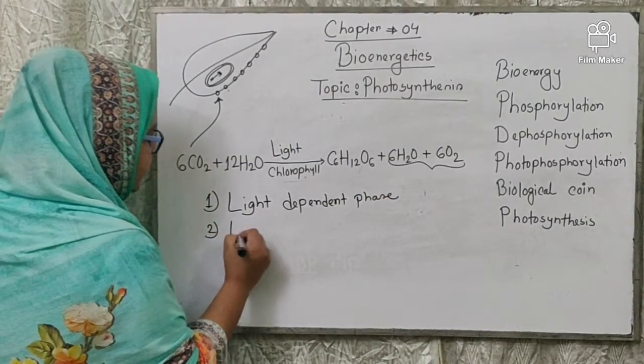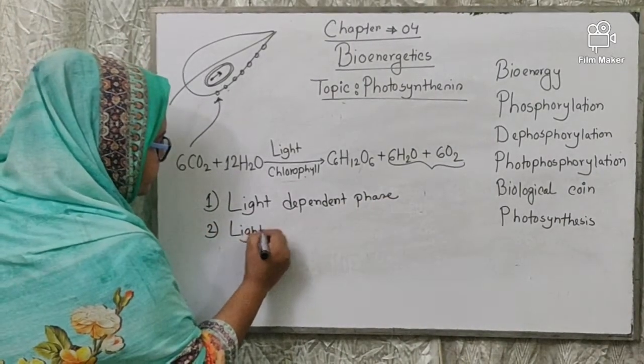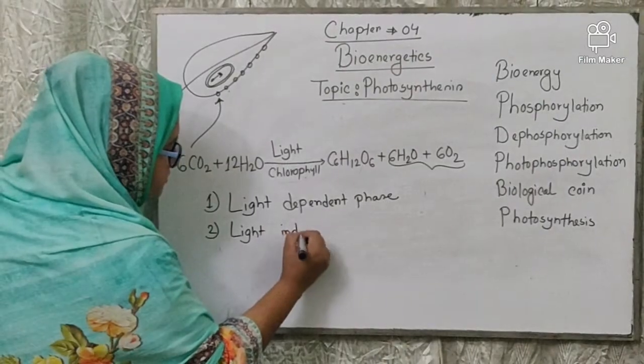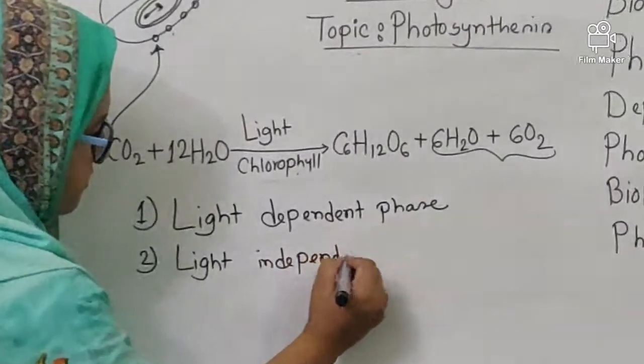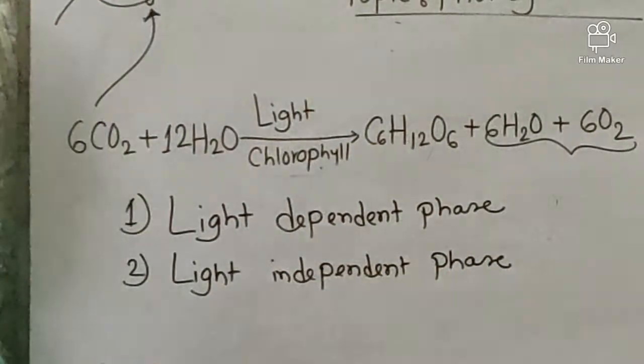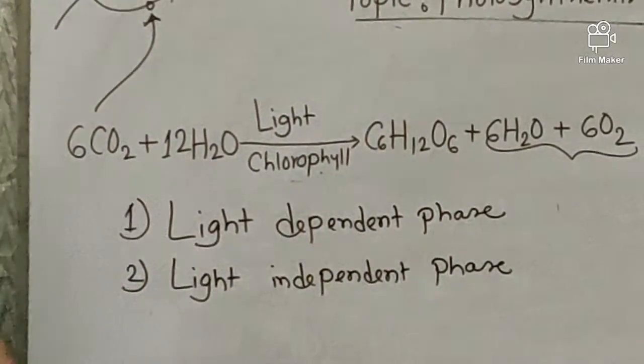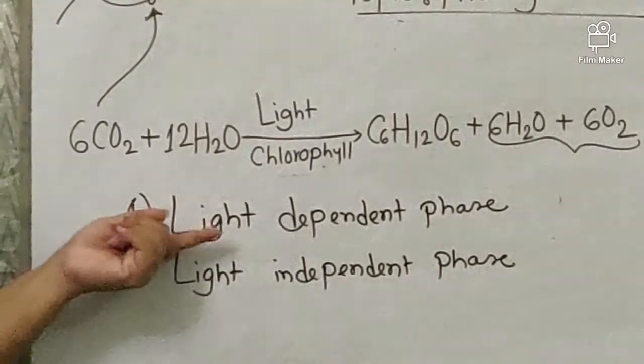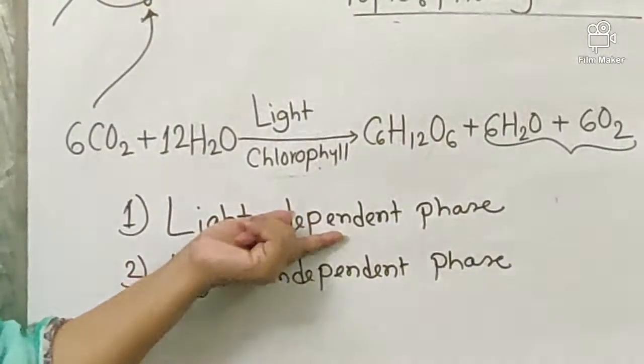Another is the light independent phase. Today I will discuss the light dependent phase elaborately.